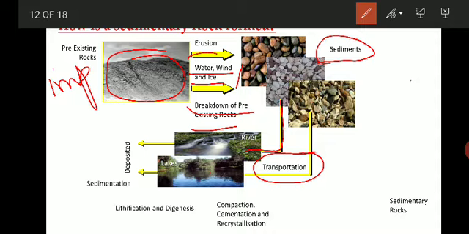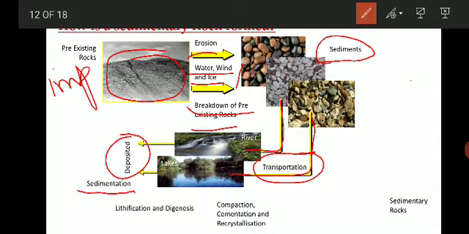So the deposition will take place there. Then these sediments are transported and finally deposited, and there is a process called sedimentation.